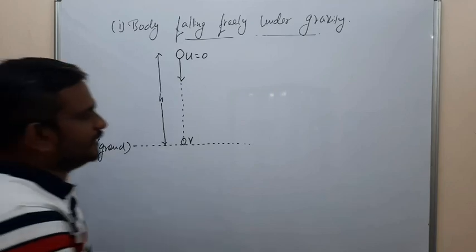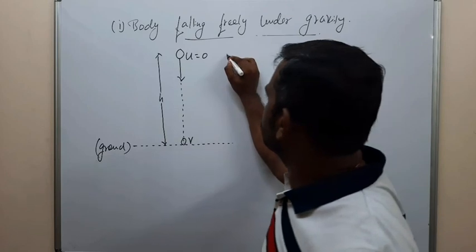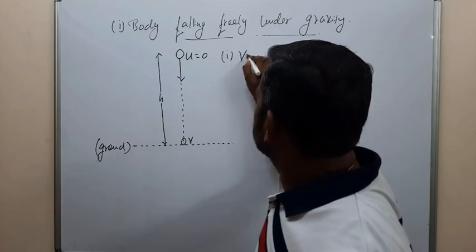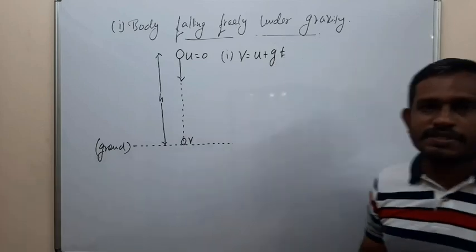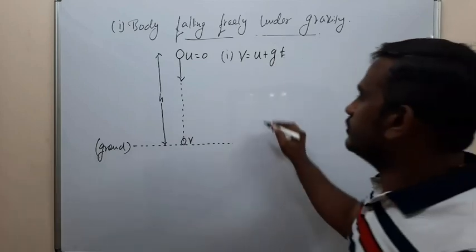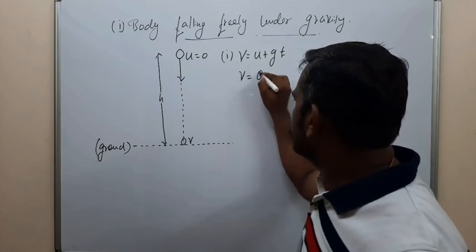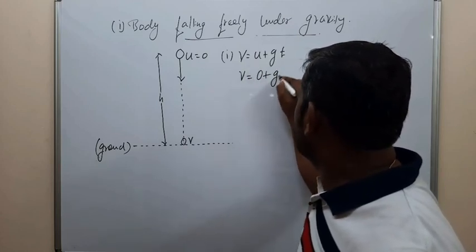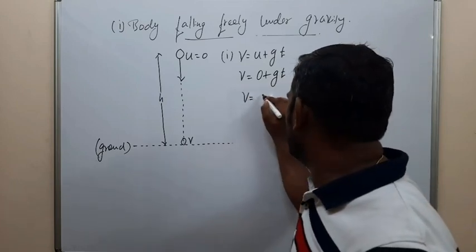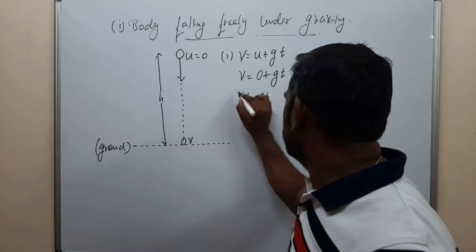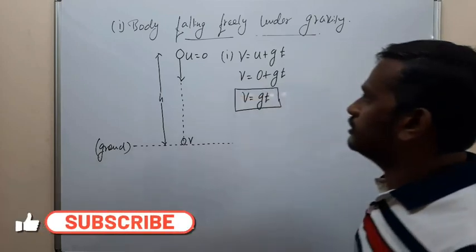So apply the kinematic equations. What is the first equation? v is equal to u plus gt. What is the initial velocity? 0. So v is equal to 0 plus gt. From this we can write v is equal to gt.